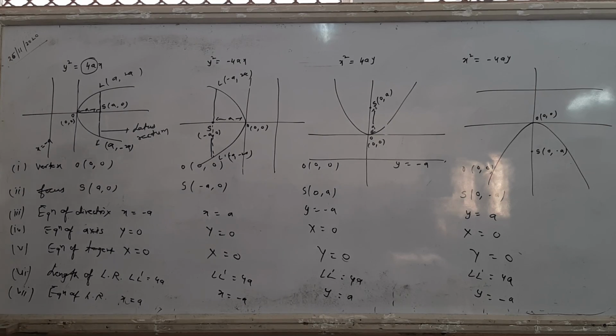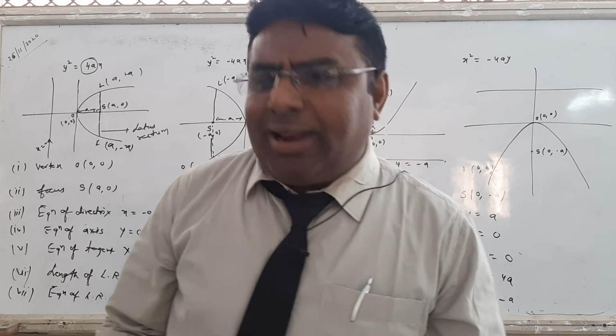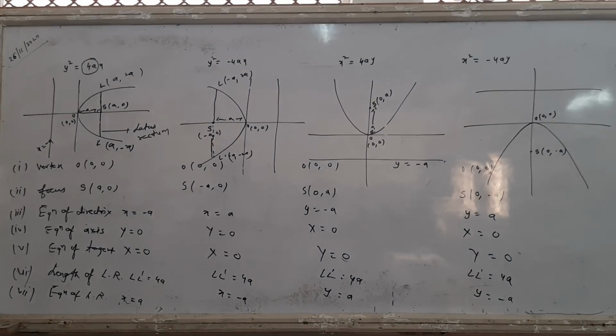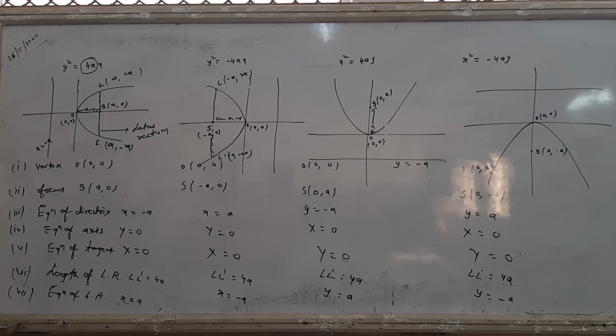It is the same thing. Now this is the basics of parabola. Students, the word parabola is made of two words, para plus bola. Para means for and bola means throwing. So please, students, this is the basic concept. Thank you.